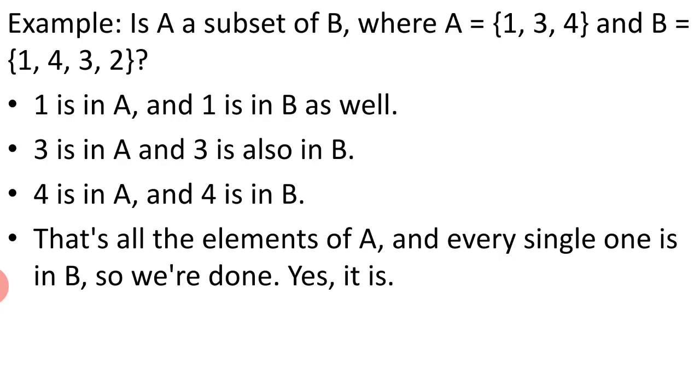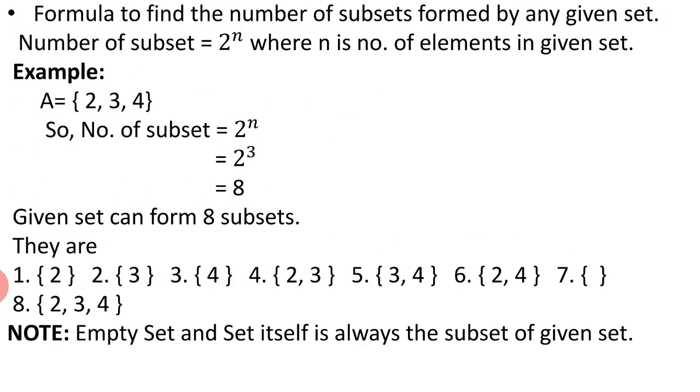So the answer is in point: 1 is in A, 1 is in B as well, 3 is in A and 3 is also in B, 4 is in A and 4 is in B. That means all the elements in set A are in set B. That is why set A is a subset of set B.